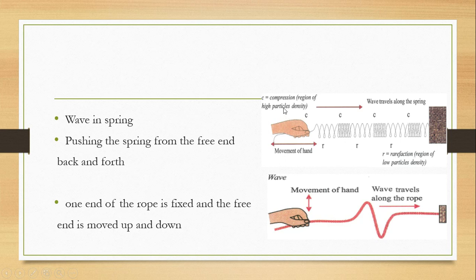This compression and rarefaction are characteristics of longitudinal waves. We are going to talk about that later in this video.